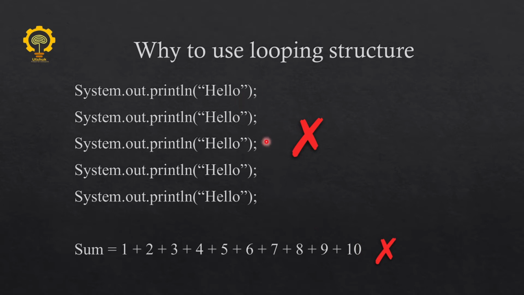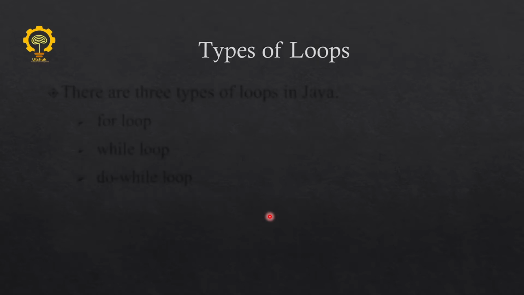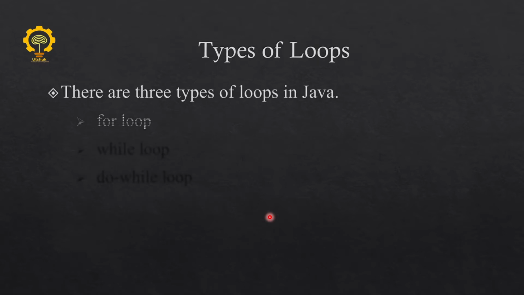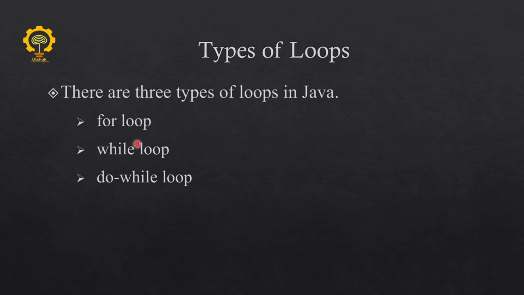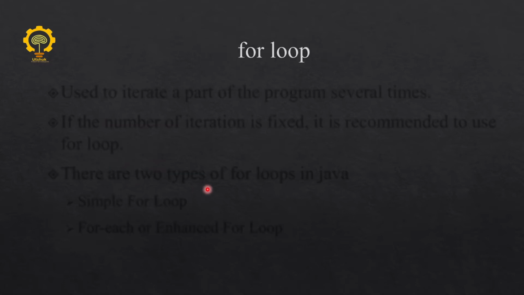So in order to achieve these types of functionality in a program, we have the looping structure, and there are basically 3 types of loop structure: for loop, while loop and do while. In this video session we will only cover the for loop, and in later videos we will cover while loop and do while. So let's move to the for loop.